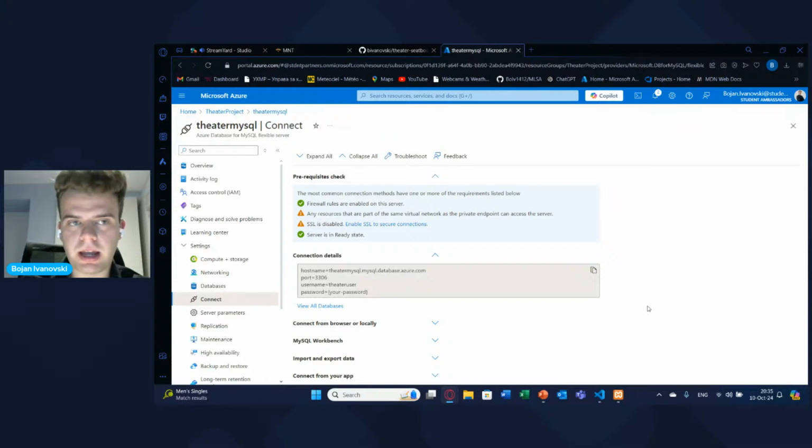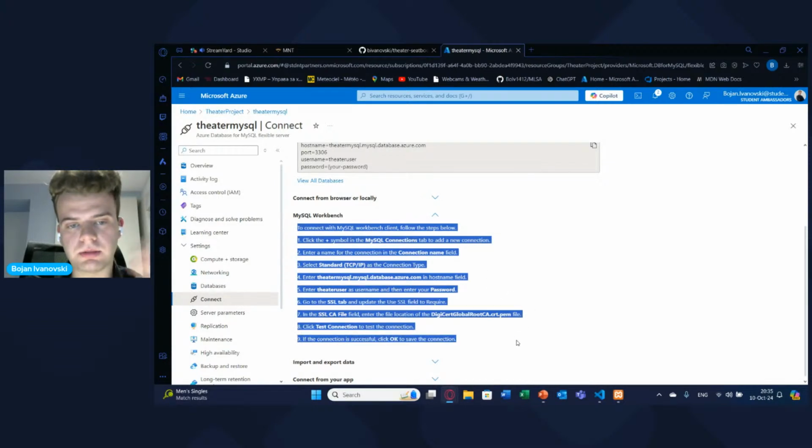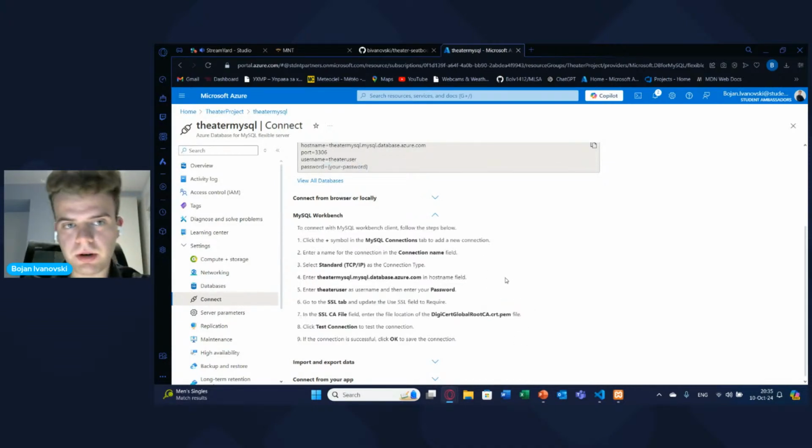And you can connect this server with, for example, your database management system tool. As you can see, Azure gives you recommendations on how you can connect your local database server and your database with this cloud one. So these are the needed connection details. And when I click, for example, if you're using MySQL Workbench, it gives you a whole manual here, a whole guidance on how you can connect this server that we have created in Azure with your local environment.